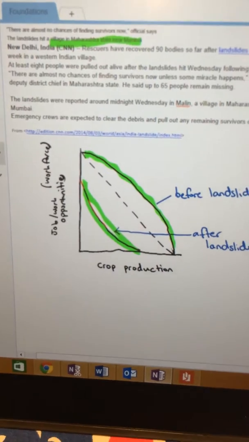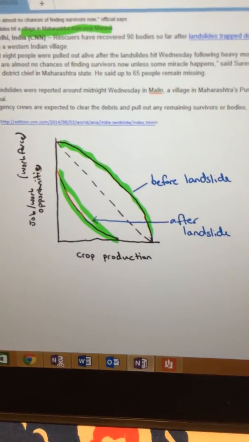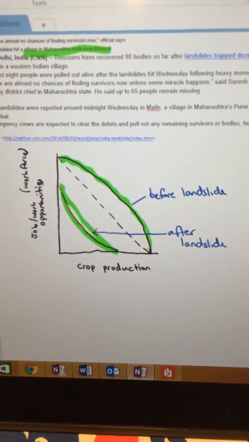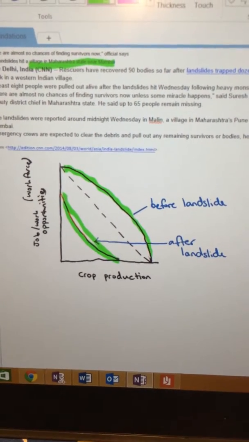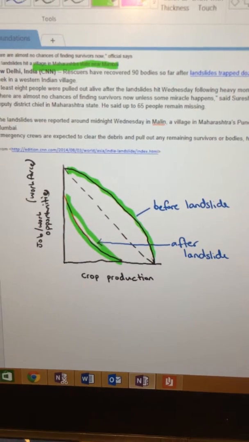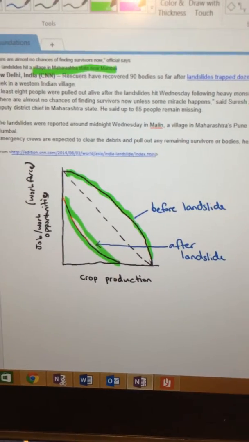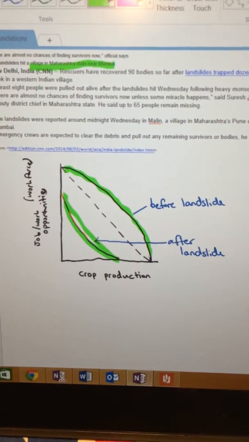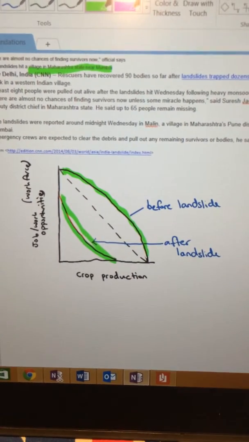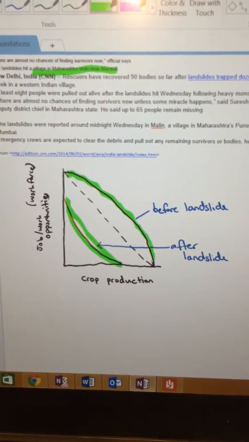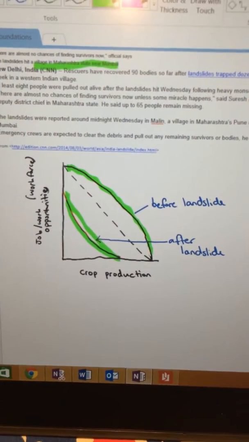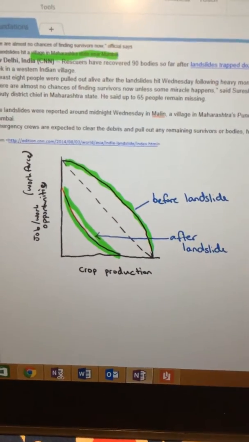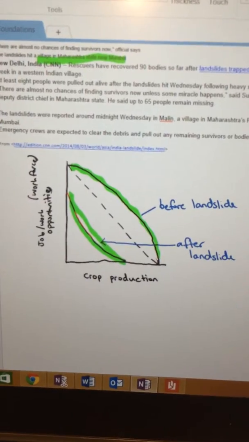After the landslide, lots of homes were destroyed and people were killed, and as a result, the workforce went down because lots of people died in this tragic accident. The rest of the workers needed to carry on with the work by themselves, but because of that, the workforce went down, and therefore they couldn't plant enough crops, and I guess this caused the crop production to go down as well.